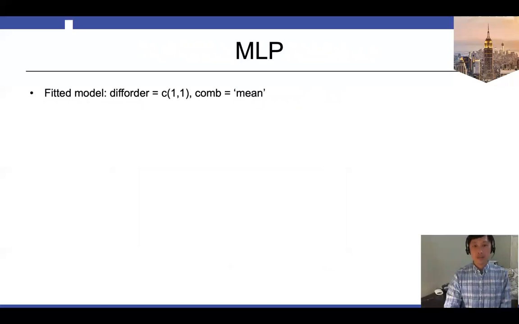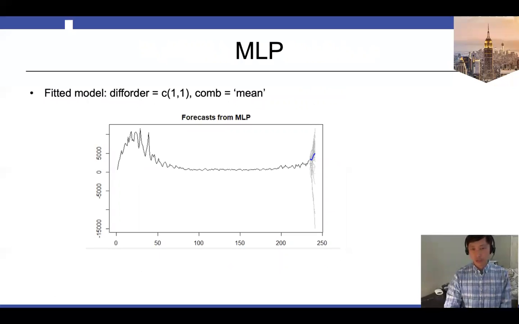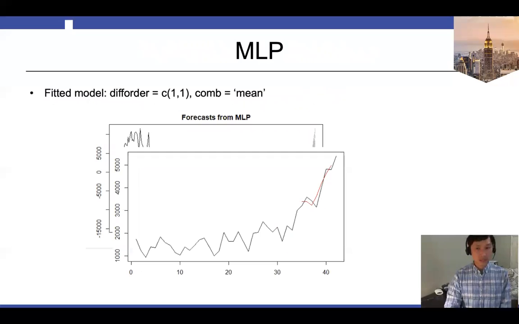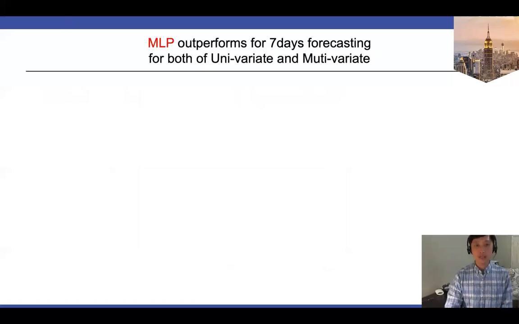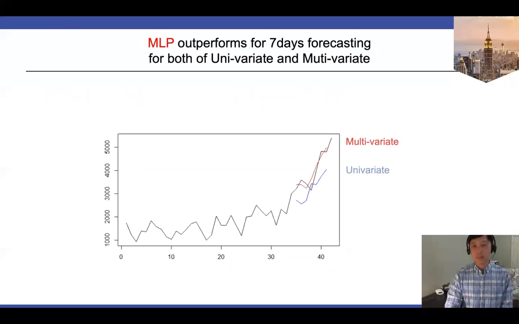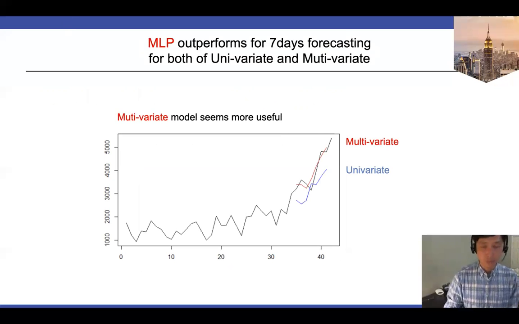The MLP model we fit this way, also a 7 days forecast. If you take a look at it in detail, it seems very good, also confirmed by ASE. Rolling ASE wise, MLP also had the best performance. As you can see, MLP always outperforms for 7 days forecasting, for both univariate and multivariate. This is a direct comparison, so you can tell the multivariate model seems more useful.